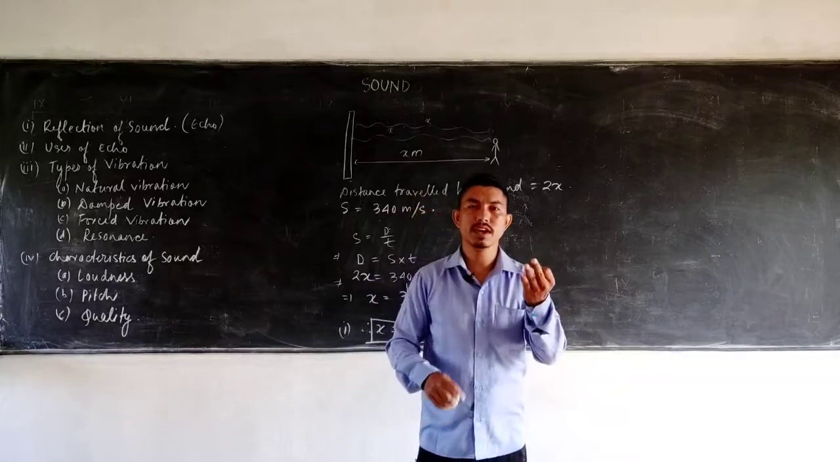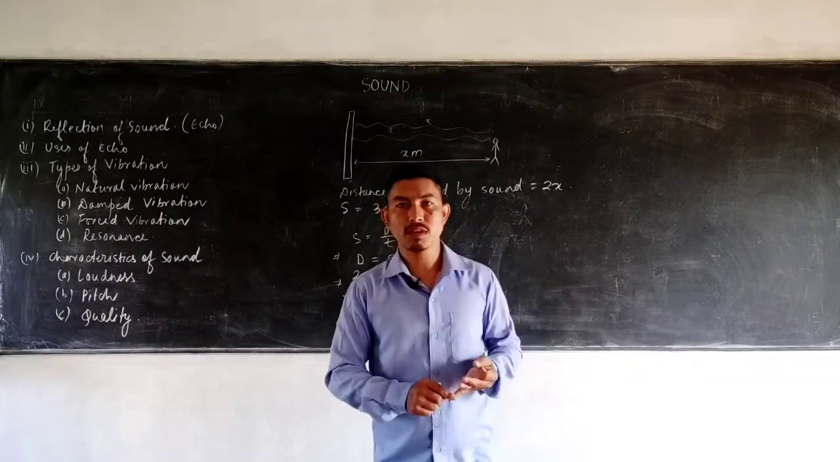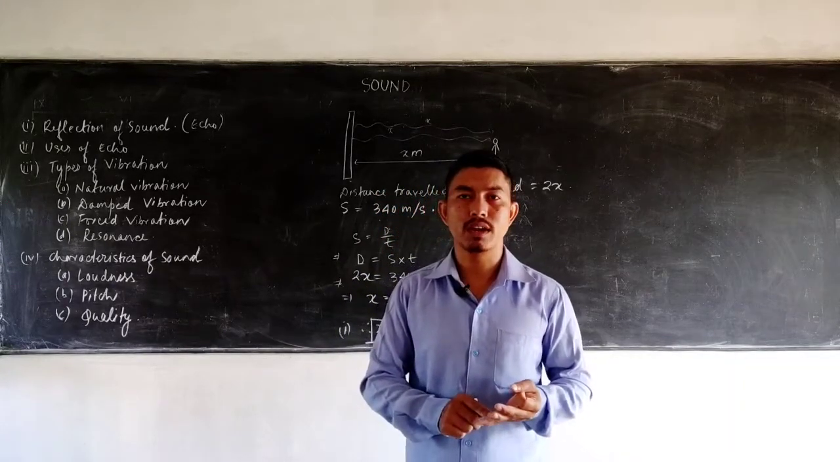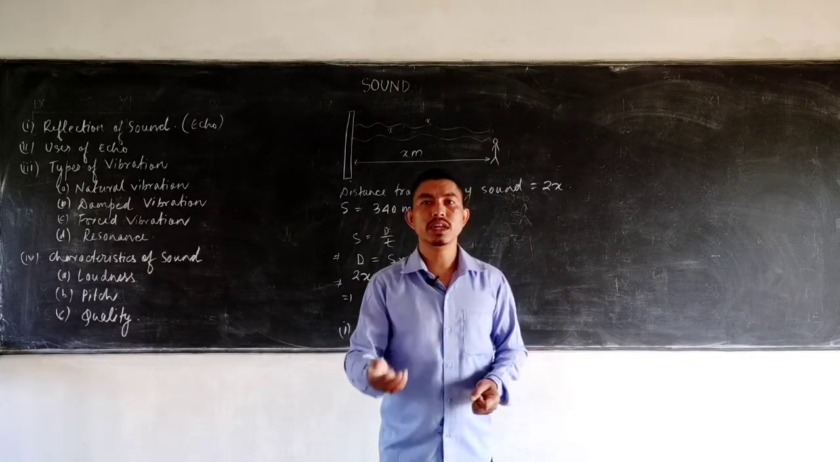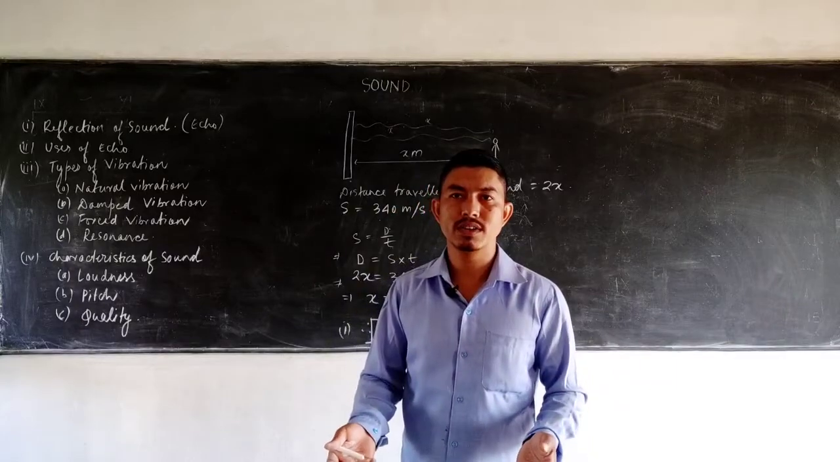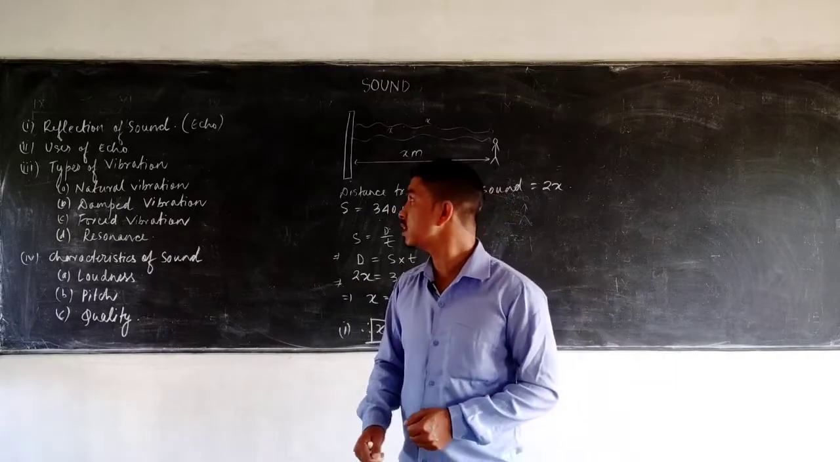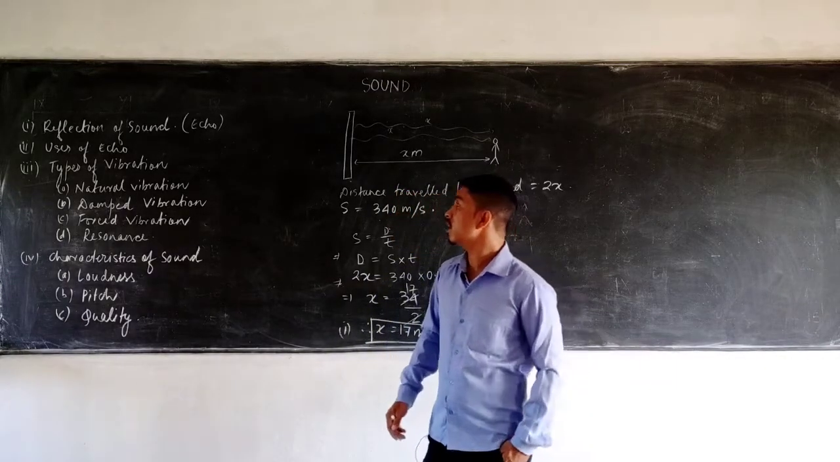So the three conditions are: the minimum distance must be 17 meter, the size of the obstacle must be greater than the wavelength of the sound you produce, and the third one is the intensity of the sound also must be large enough. That means the sound should be loud enough. So that is all about echo.